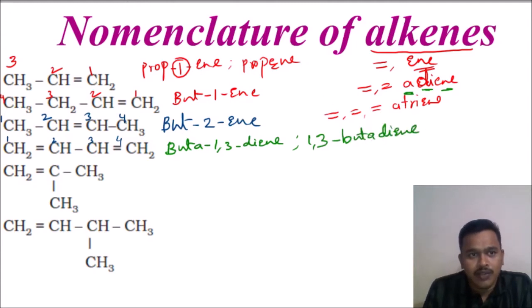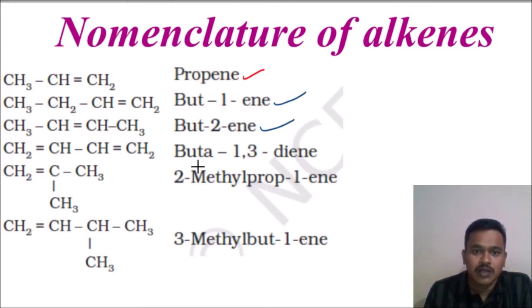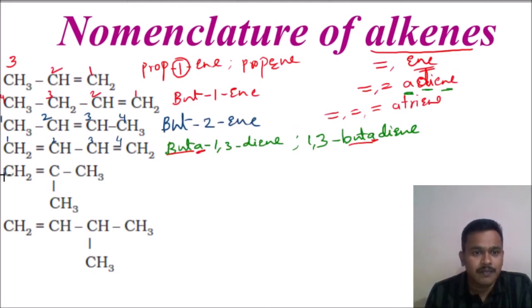Diene. Here what you have to learn is that A is coming here. Whenever more than one double bond is there, A will come with that particular root word. But is the root word, A is included here. You can check this also. Buta 1, 3 diene.